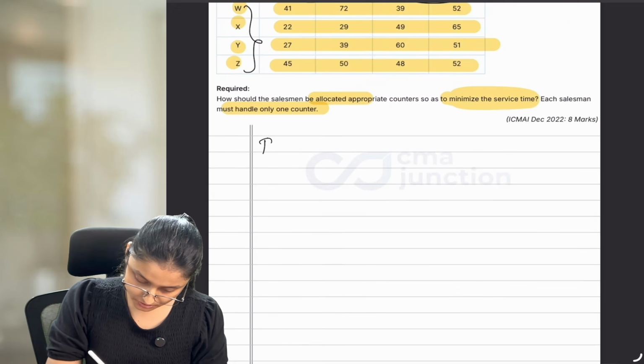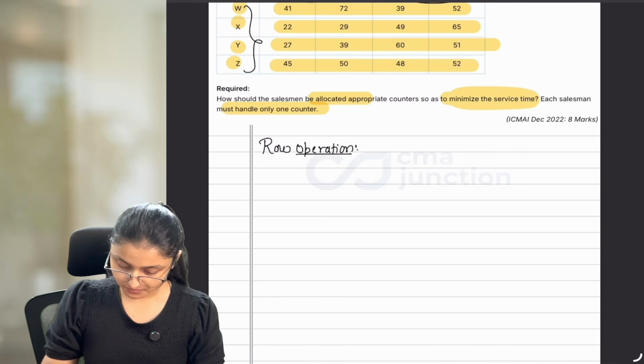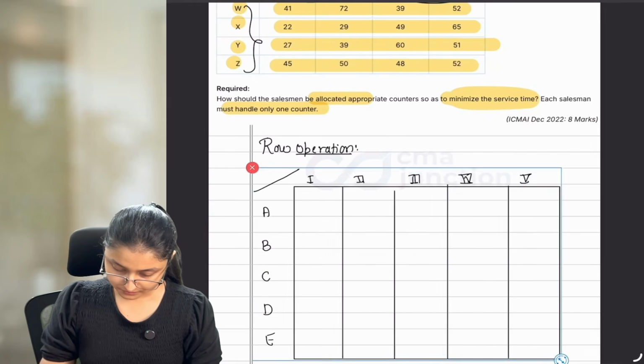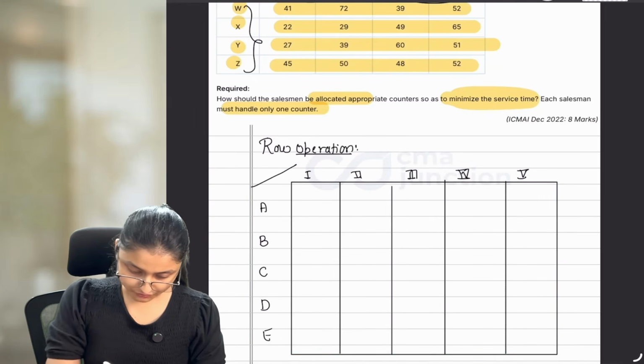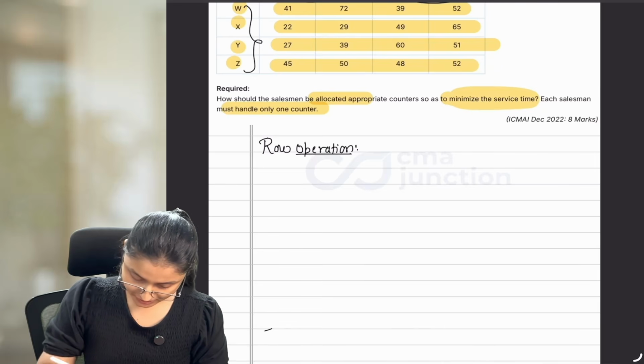That is row operation. I have to make another table because this will not work. Let's make it.